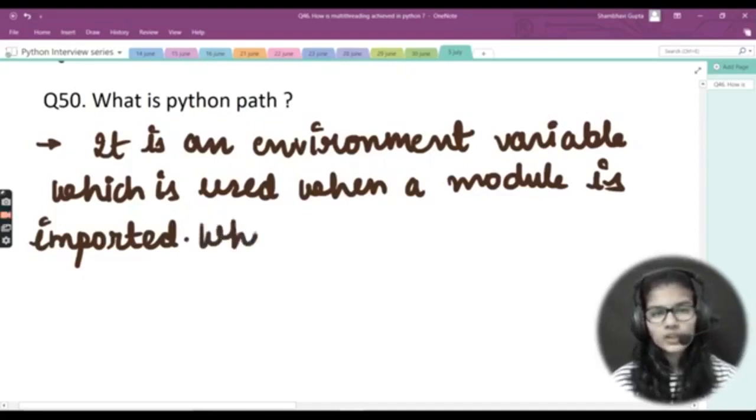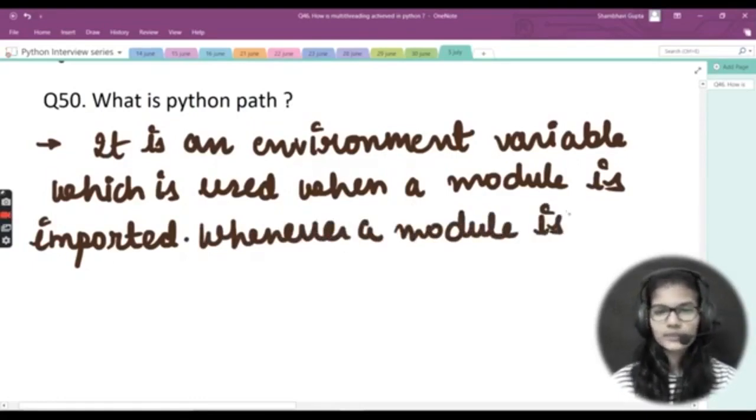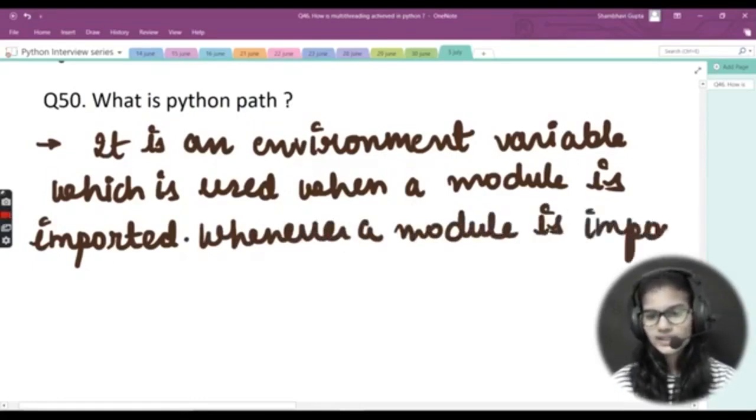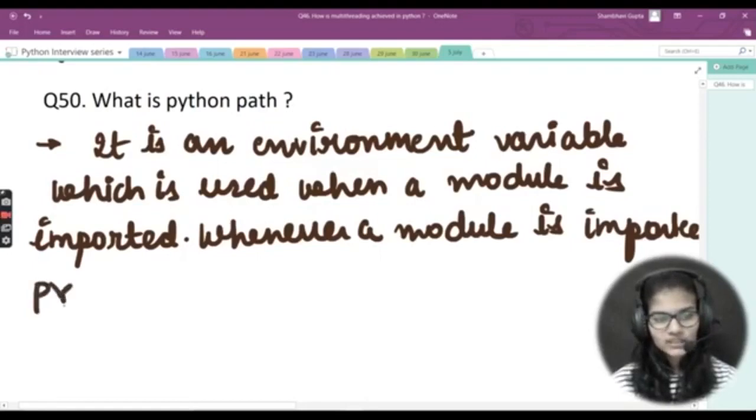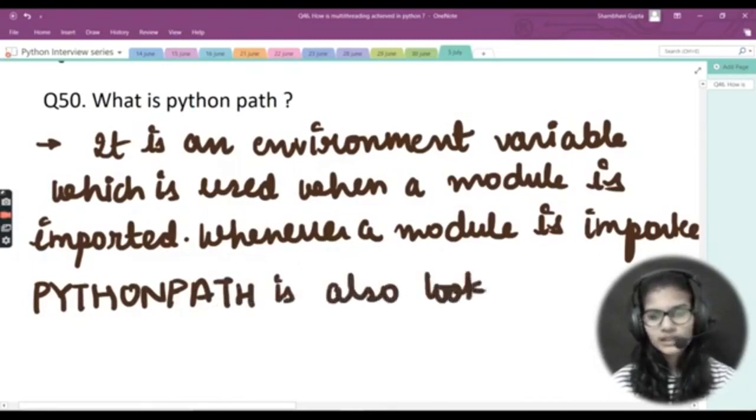Other than that, whenever a module is imported, Python PATH, let me write that in capitals, is also looked up.